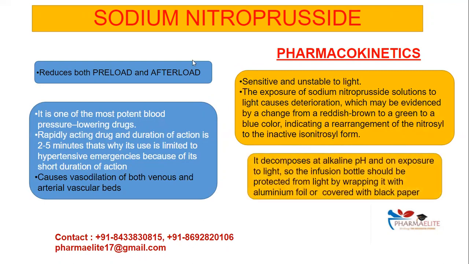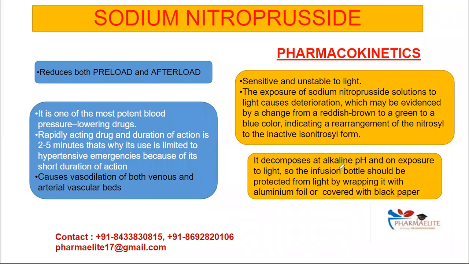Sodium nitroprusside also decomposes at alkaline pH and also on exposure to light. So that's why the infusion bottle should be protected from light by wrapping it with an aluminum foil, or it should be covered with a black paper. Also, we have to make sure that no trace metals are present, like iron and copper, because the presence of these trace metals can catalyze the degradation of sodium nitroprusside. Also, if a change in color occurs, we have to discard the solution, and we have to make sure that no preservatives are added to stabilize sodium nitroprusside, because that will also lead to its deterioration.